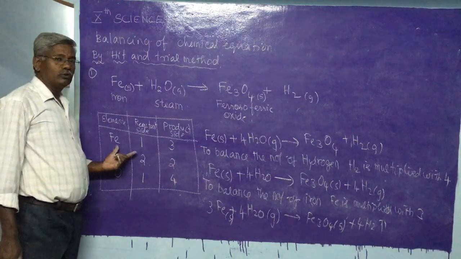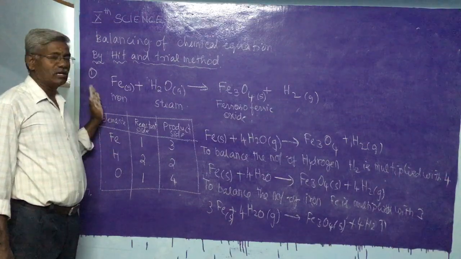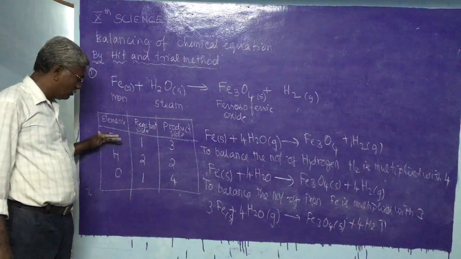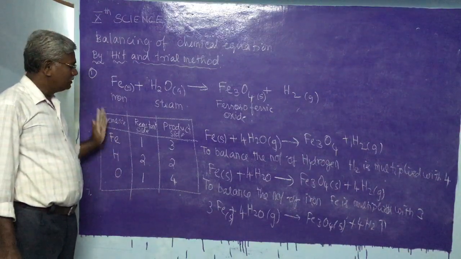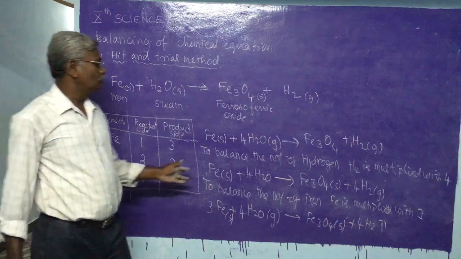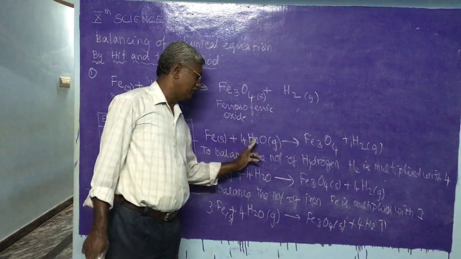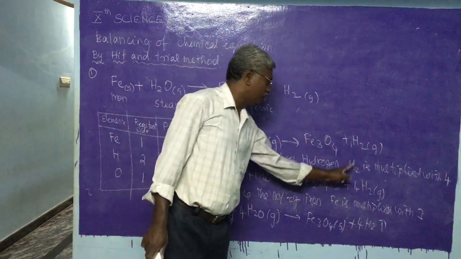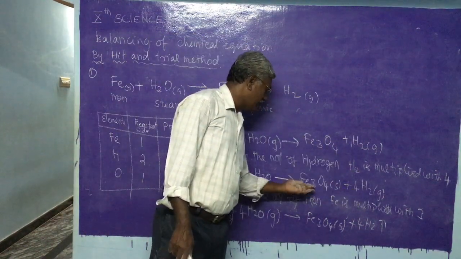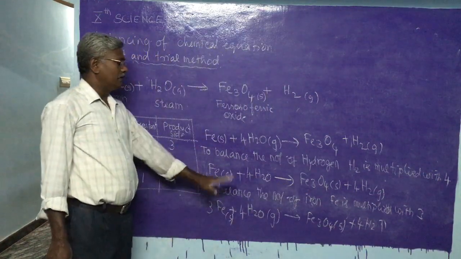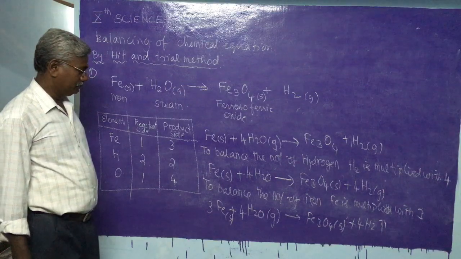So first what we have to do is identify the elements which are present in only one reactant. And here all are present in only one reactant. Among those, the one which is more in number should be balanced. So we started to balance oxygen. It is multiplied with 4. The number of hydrogen becomes 8. So it is multiplied with 4 to become 8. Then iron, here 3 are there. So it is multiplied with 3 to get a completely balanced equation.